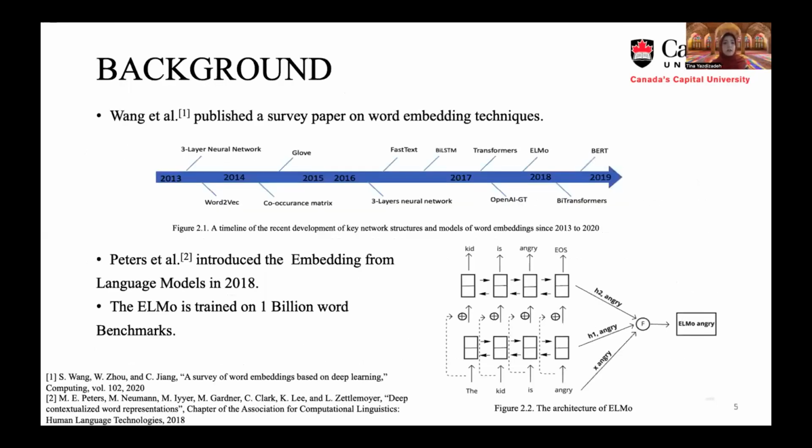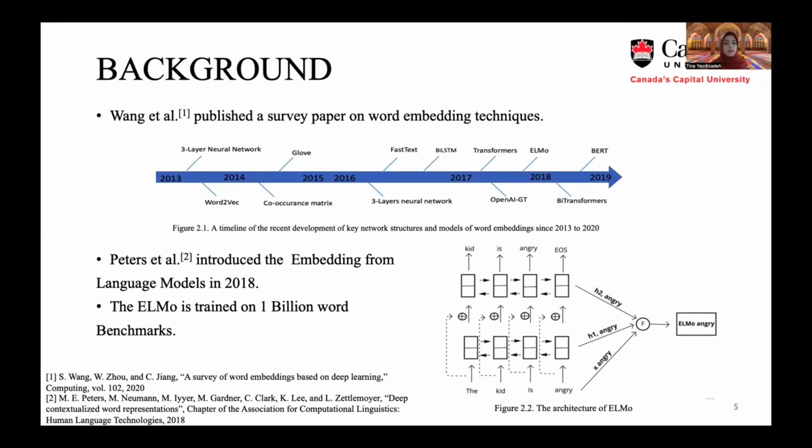As we start the background, it is interesting to talk about the recently published survey paper by Wang et al. The authors have reviewed related works on word embedding techniques based on deep learning models. The figure shows the timeline that the authors provided in this paper. As shown in this figure, word embedding started with word2vec in 2013, and after a year GloVe emerged. And with the emergence of transformers, a new generation of word embedding has emerged. OpenAI GPT, ELMo, and BERT are among them. These models need to understand how the context of a sentence affects the meaning of a word.